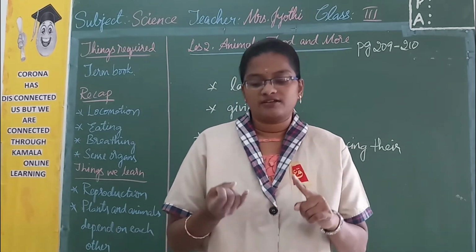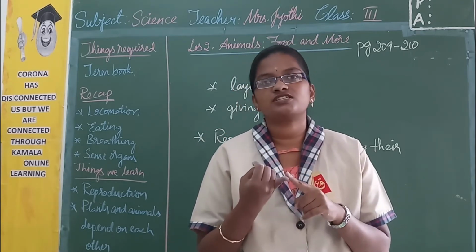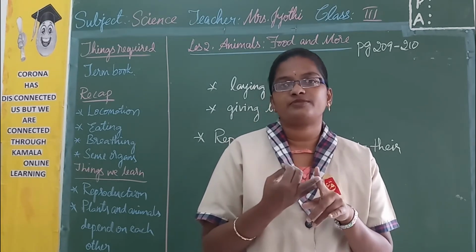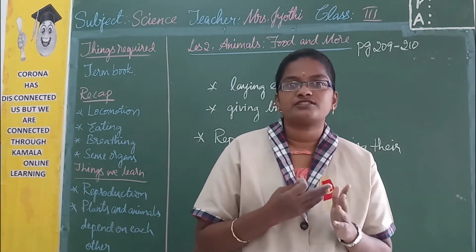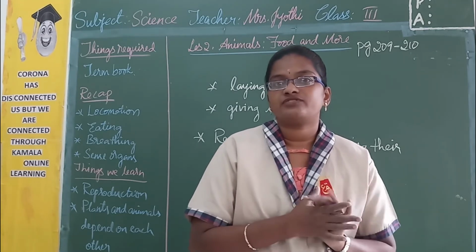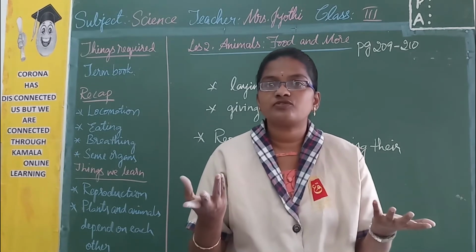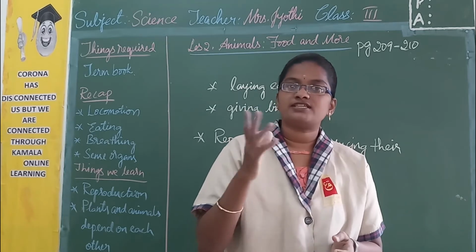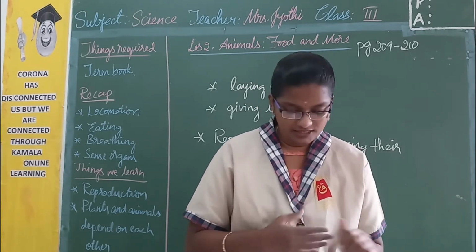So the main points are: first, plants give us oxygen. Next, plants give shelter for birds and animals. And the third main thing is they provide food for us. Animals like the goat eat leaves, and we also eat fruits and vegetables. From where do these fruits and vegetables come? It's nothing but from the plants. These are the three main things on which plants and animals depend on each other.